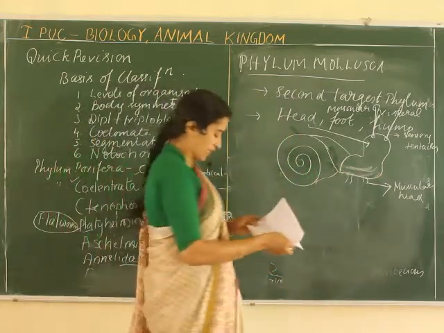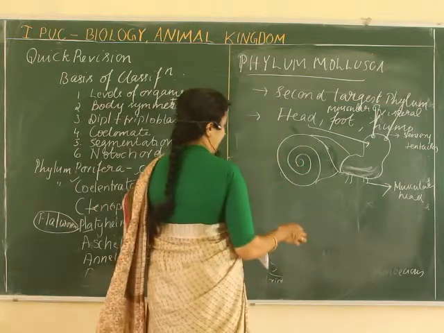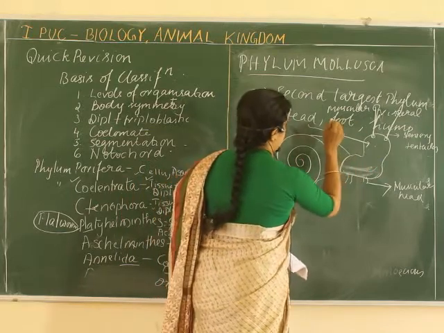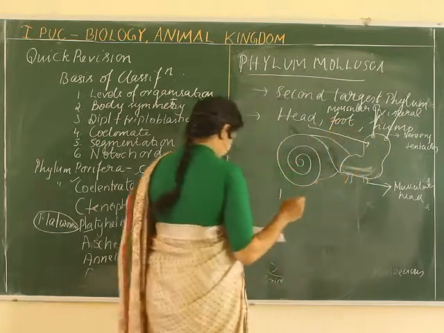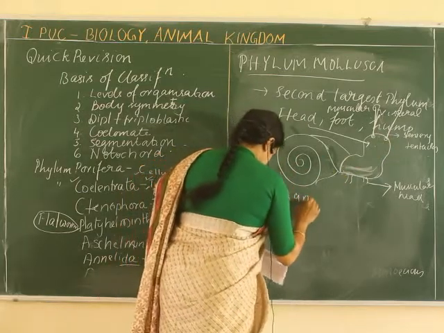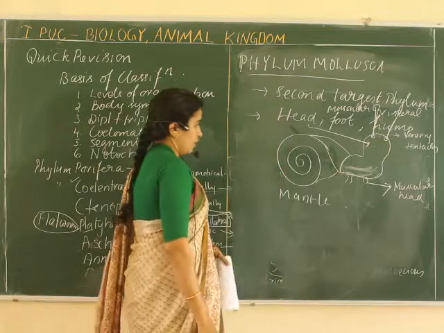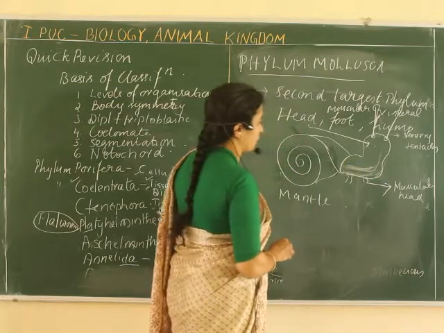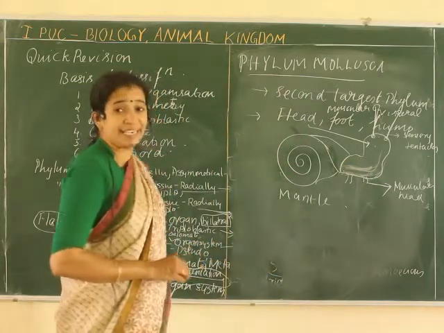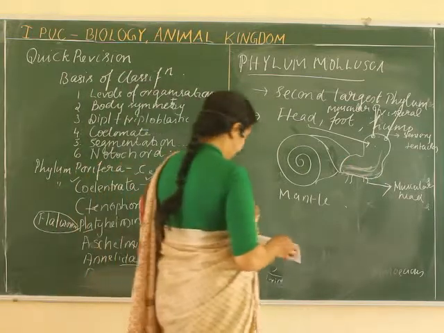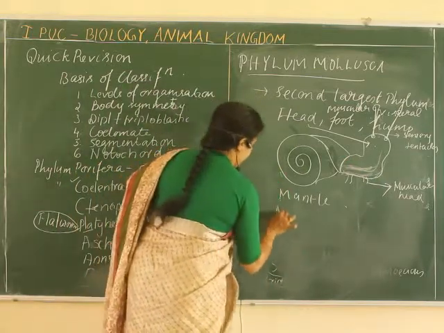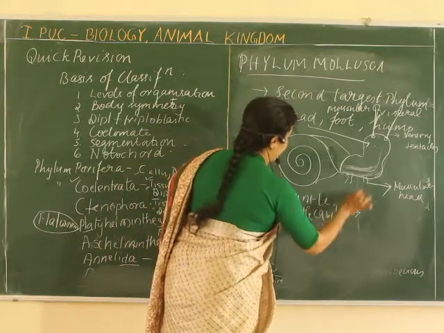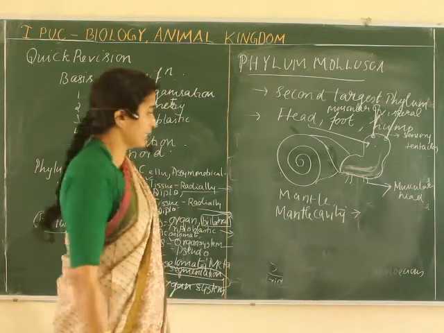A soft, spongy layer of skin forms a mantle. So there is a distinct head, muscular foot and visceral hump, and then there is a mantle, a soft spongy layer which covers the visceral hump. A cavity is present between the visceral hump and the mantle, which is called the mantle cavity. The space between the mantle and the visceral hump is called the mantle cavity.